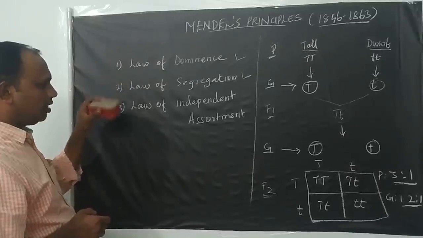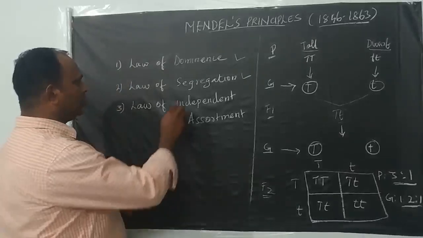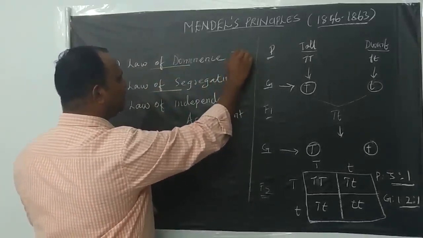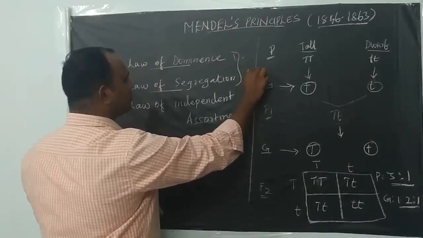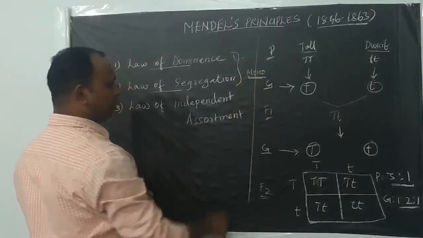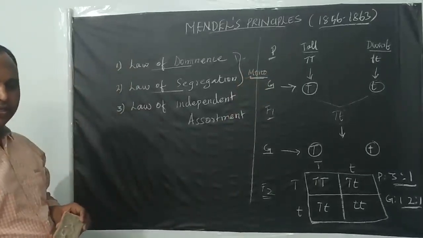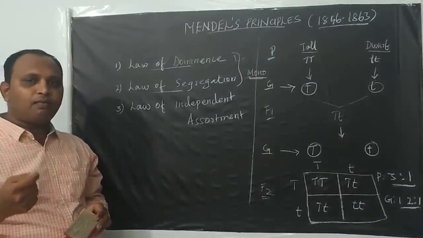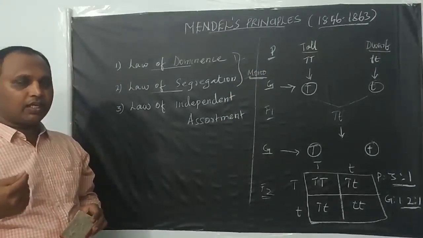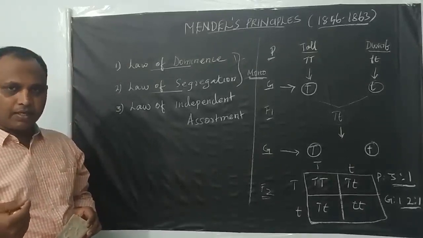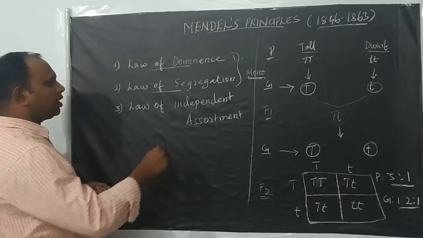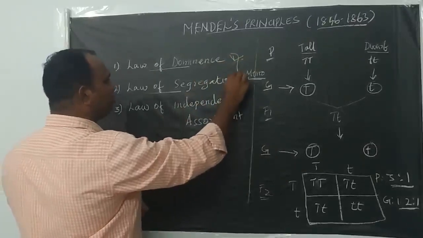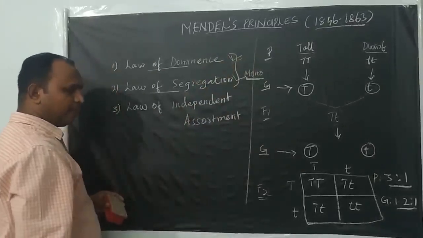Among these three laws, the first two, the law of dominance and the law of segregation, he proposed based on his monohybrid experiment. Mendel conducted the monohybrid experiment to study the pattern of inheritance of one gene at a time. Based on that experiment, he proposed two important laws: the law of dominance and the law of segregation.